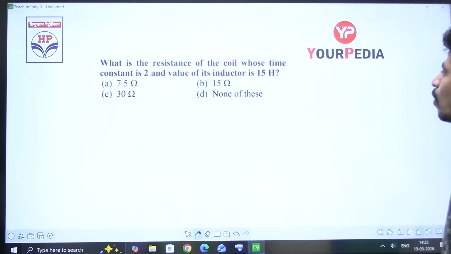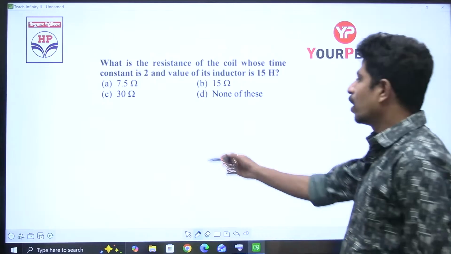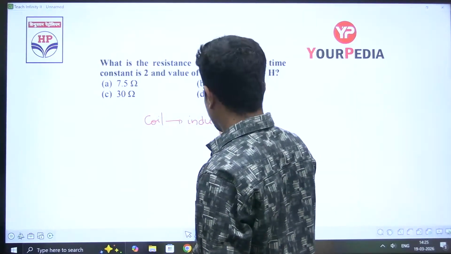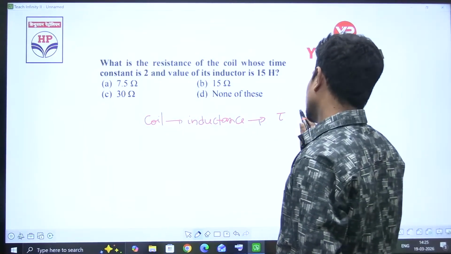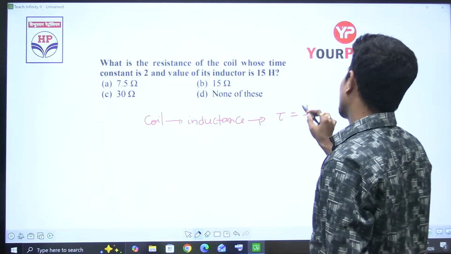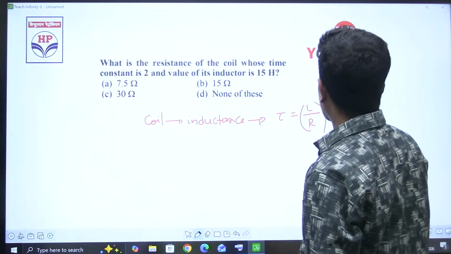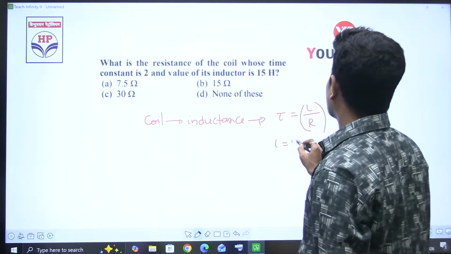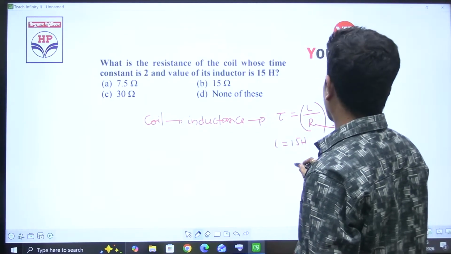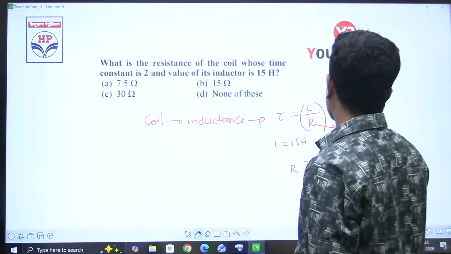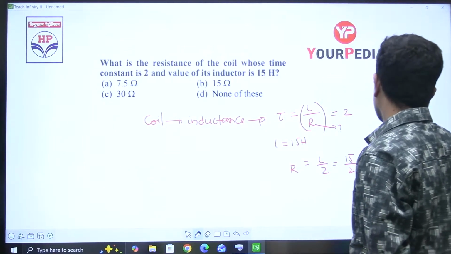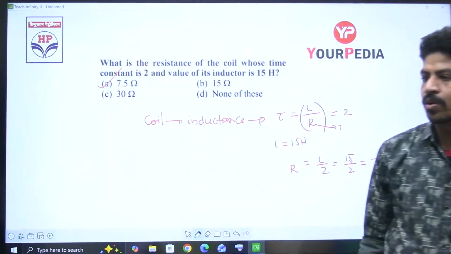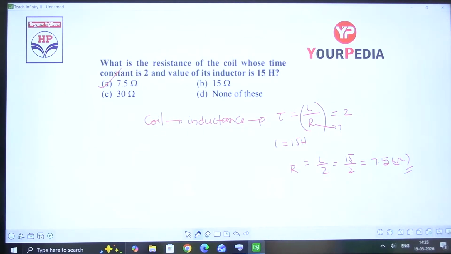What is the resistance of a coil whose time constant is 2? Coil means inductance. For any inductive circuit, the time constant is L by R. The time constant is 2, and the inductance given is 15 henry. So R is equal to L by 2, 15 divided by 2, that is equal to 7.5 ohms. Option is A for apple, 7.5 ohms, right?